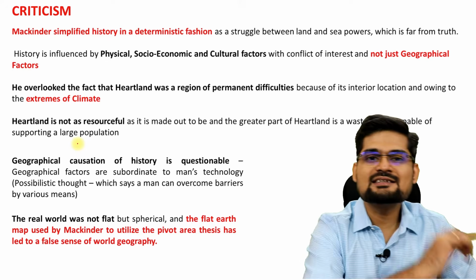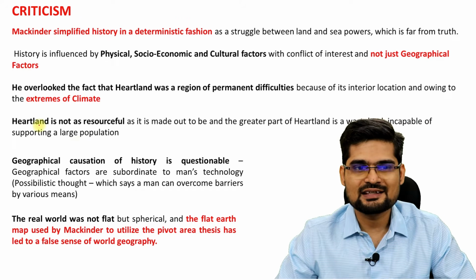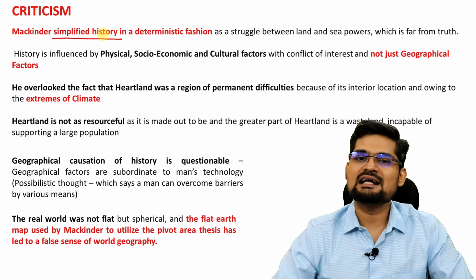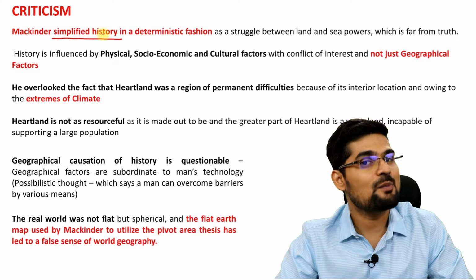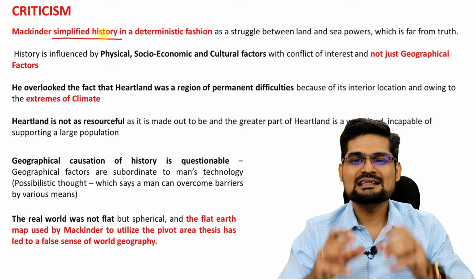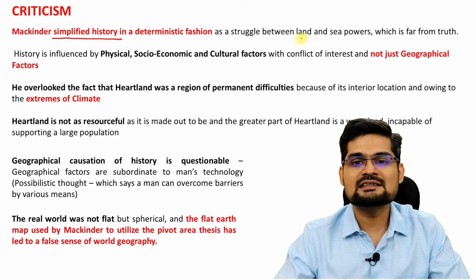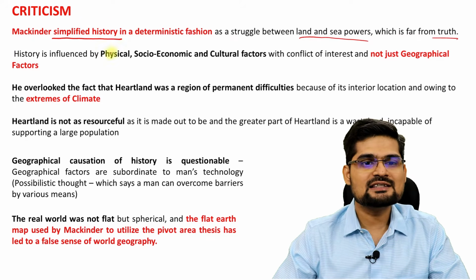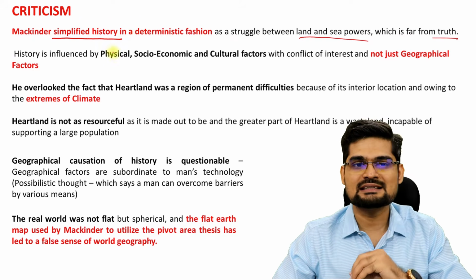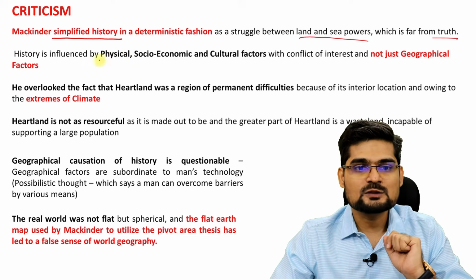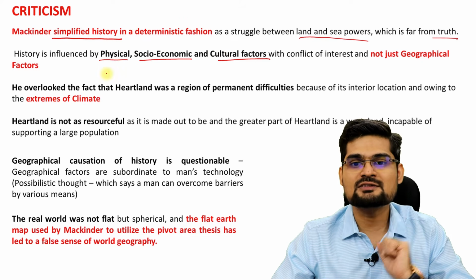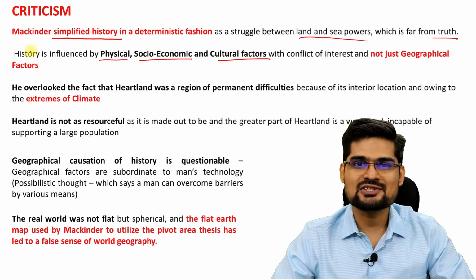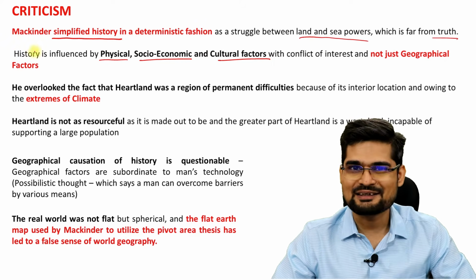So what is the criticism here if you observe in this particular theory? The criticism is basically that Mackinder oversimplified his deterministic viewpoint of geopolitics in the world, right? That this struggle between the land and sea powers, which is far from truth, isn't it? So history is influenced not just by these powers like this, as he envisioned, but also physical, socio-economic and cultural factors with conflict of interest, not just location or pivot or heartland area, isn't it?